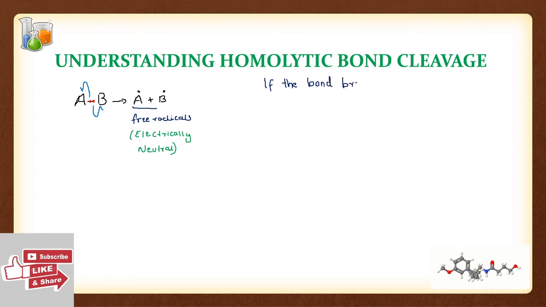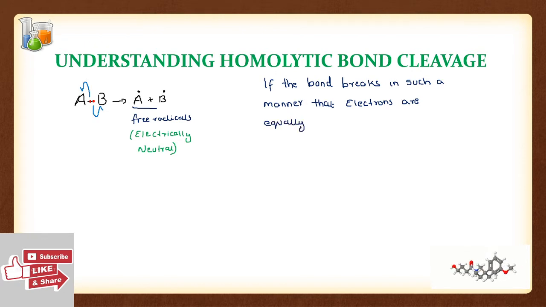If the bond breaks or splits in such a manner that electrons are equally distributed to bonding atoms, then it is known as homolytic bond cleavage.